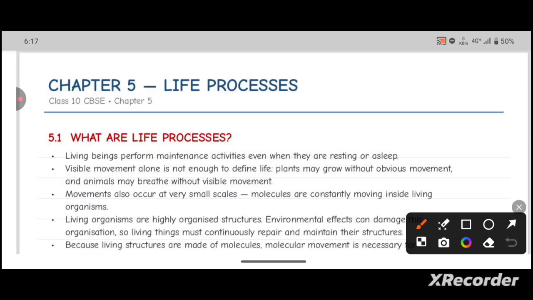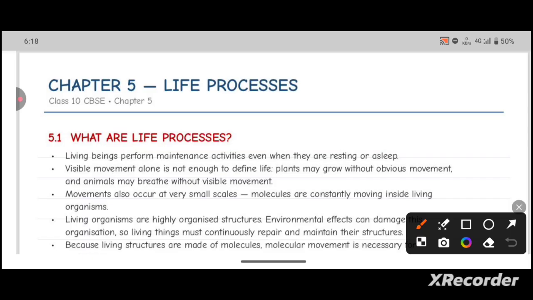Visible movements alone cannot define what is life. A plant may grow without obvious movements, and an animal may breathe without visible movements. Movements also occur at very small scales. Molecules are constantly moving inside living organisms, even when the organism is at rest or in active mode.